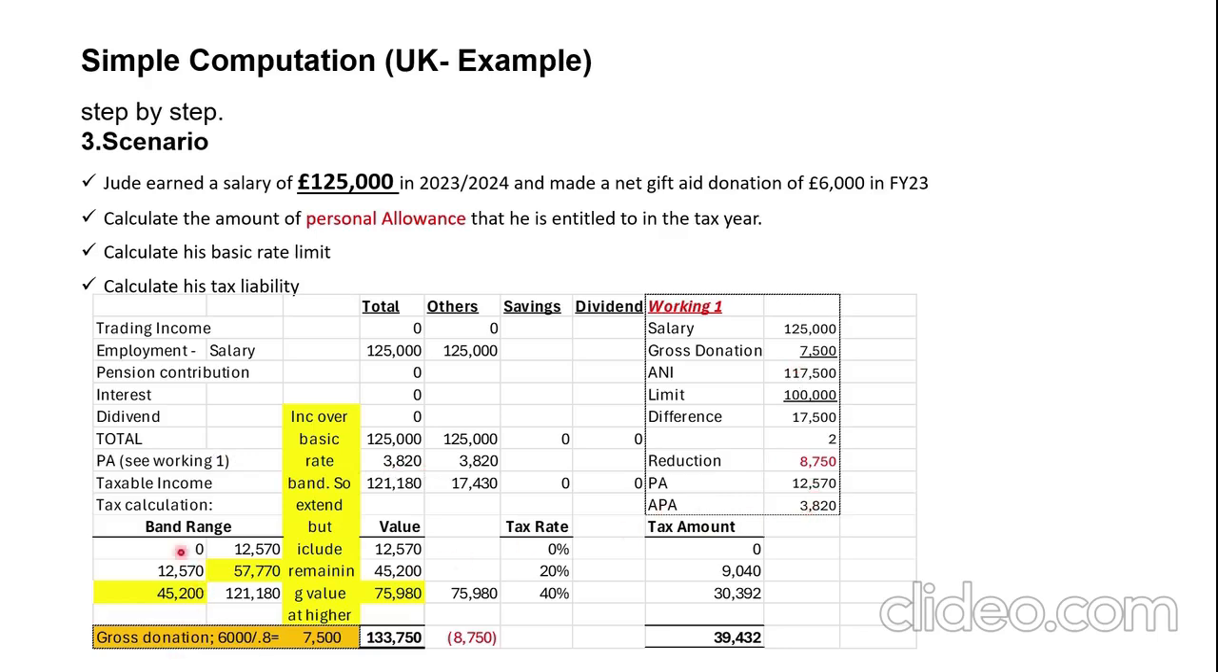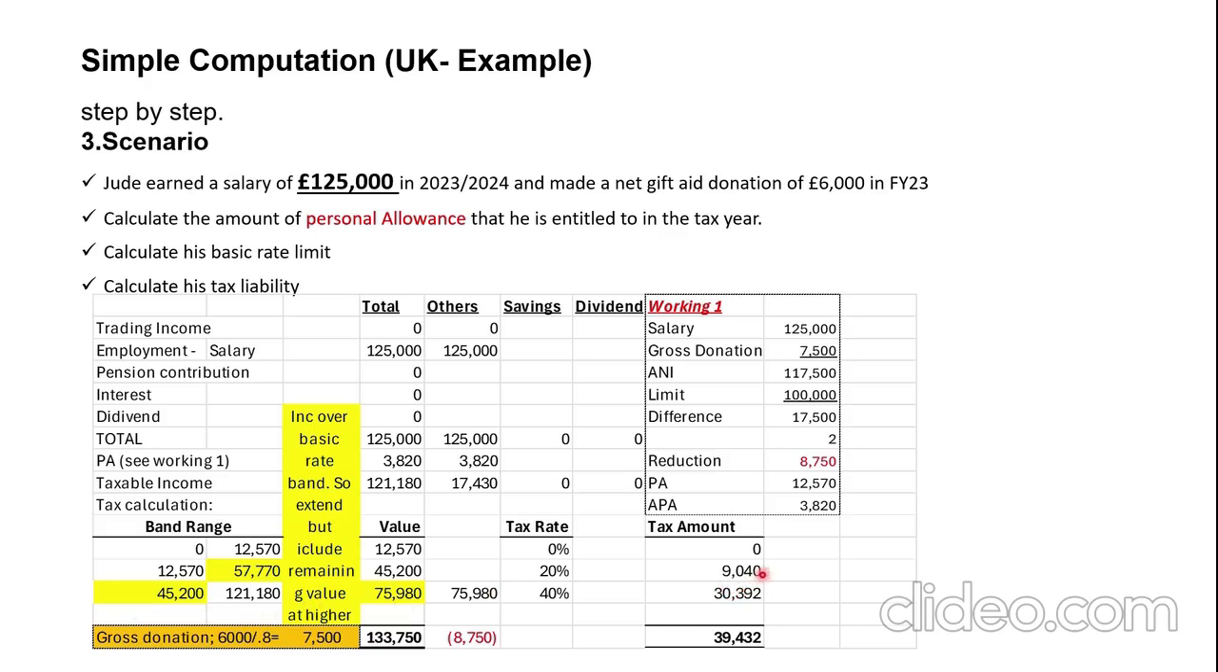So again, we carry on. 0 to 12,570, 0%, tax is 0. Then extending the basic rate by the difference of 7,500, that goes to 57,770. So the difference is 45,200. At 20%, tax is 9,040.